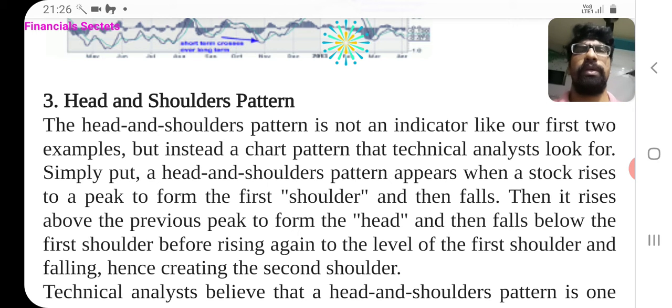Simply put, a head and shoulder pattern appears when a stock rises to a peak to form the first shoulder and then falls. Basically, it is price action. Then it rises above the previous peak to form the head and then falls below the first shoulder before rising again to the level of the first shoulder and falling, hence creating the second shoulder.